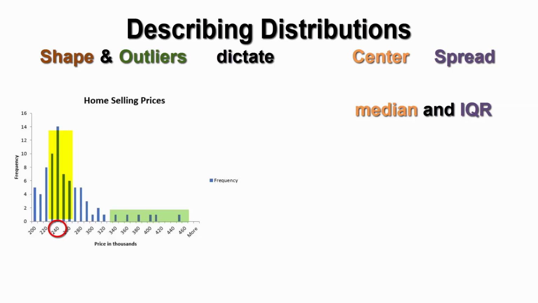So here we go. Home prices have a strong right skew with median at about $240,000 and an IQR of roughly $40,000. There are 6 outliers present. All of them are above a home selling price of $330,000.